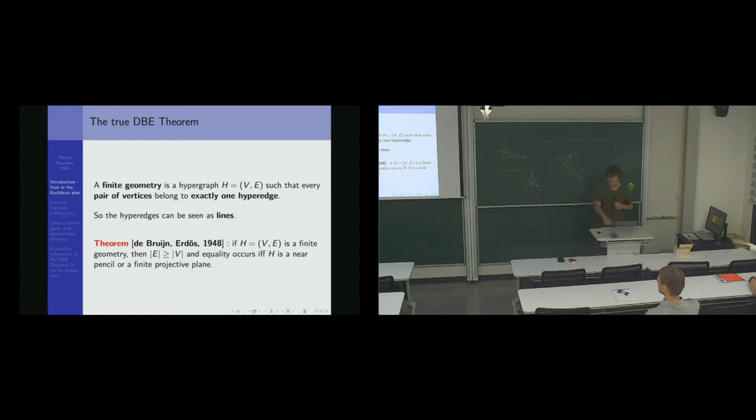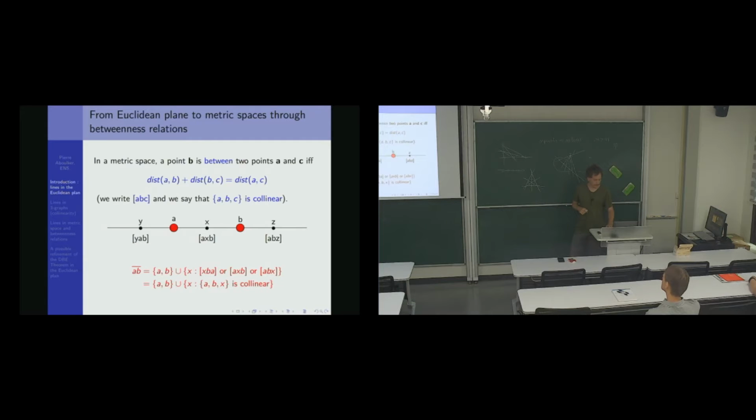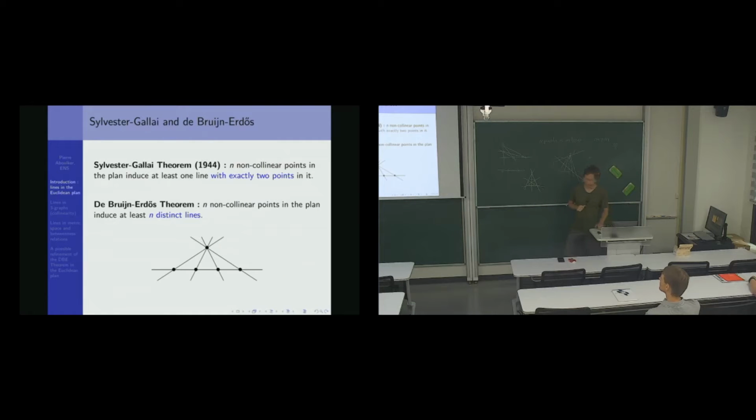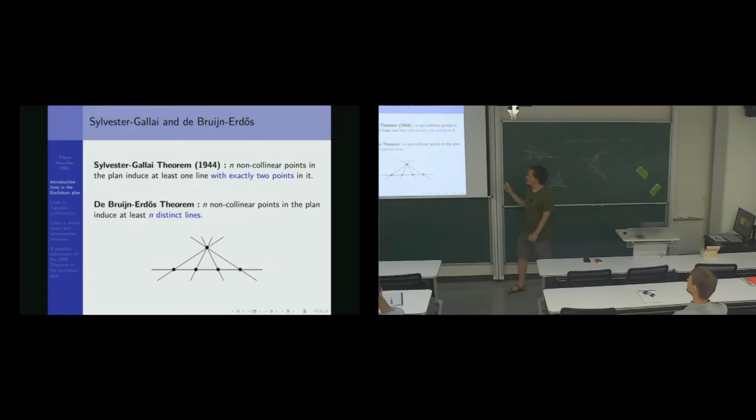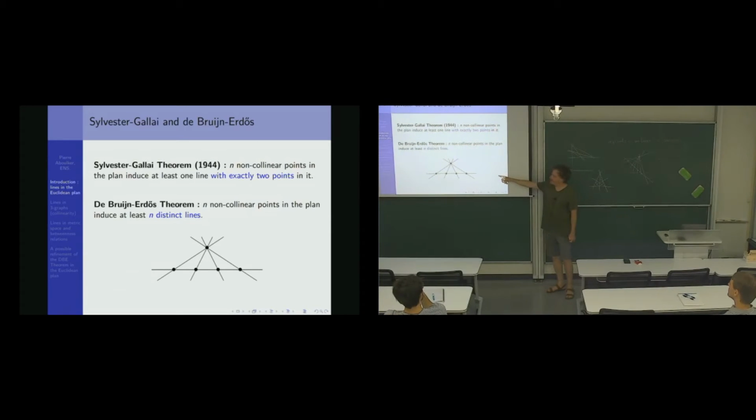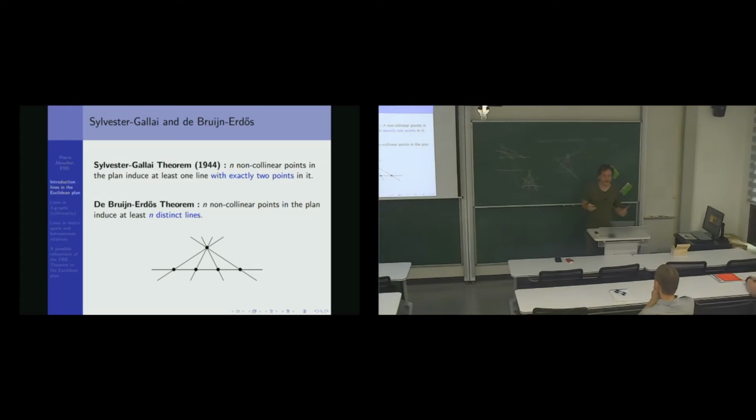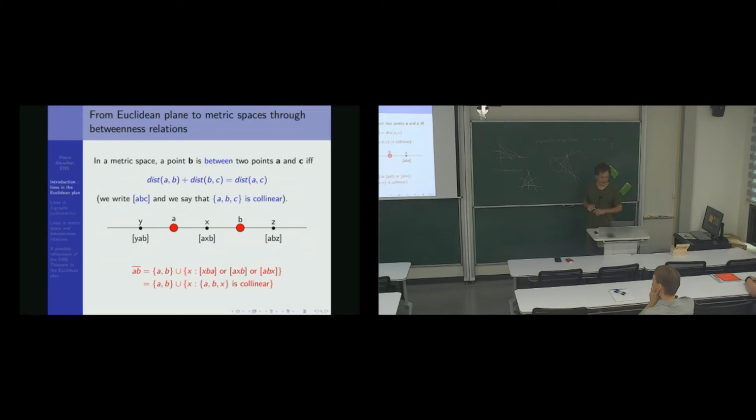Okay. So what do I want to say next? The goal of the talk is to generalize this theorem. And I want to generalize first the notion of line. Because the goal of the generalization is to actually generalize this theorem. This is true in the Euclidean plane, and we would like to see if it is true in any metric space. But first we need to define what is a line in a metric space. So what is a line in a metric space?